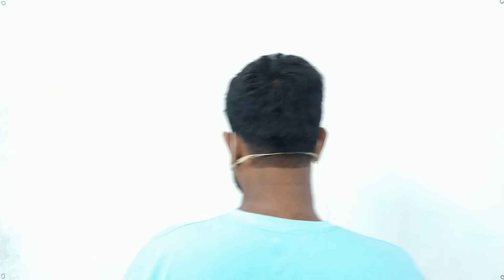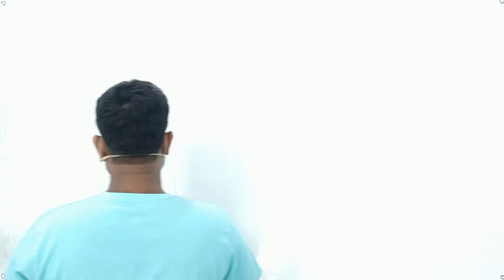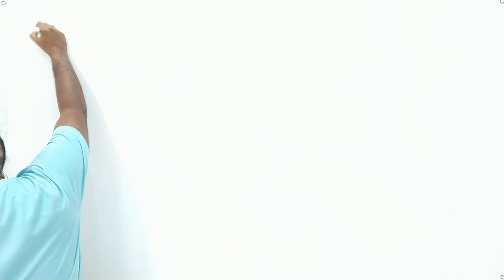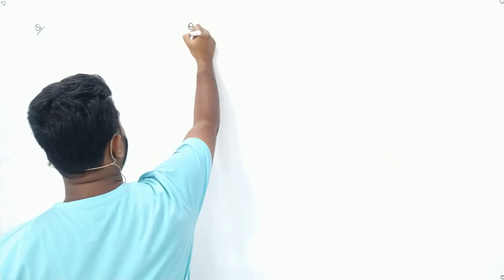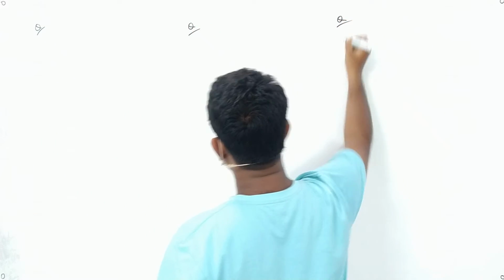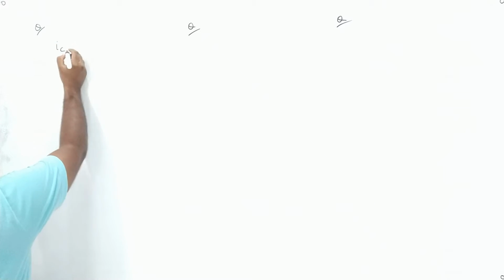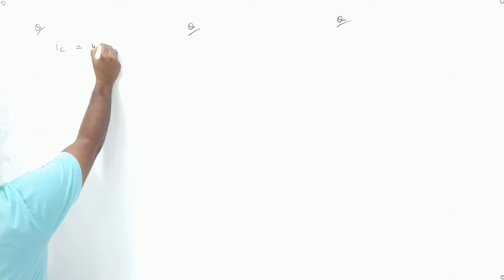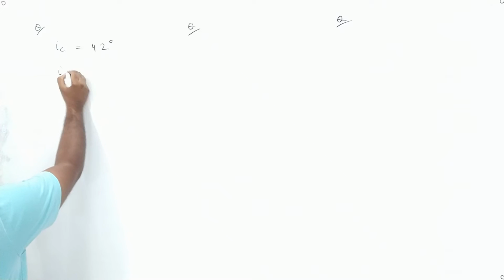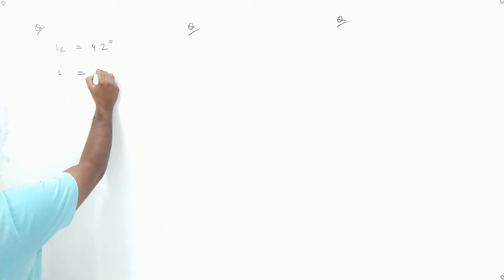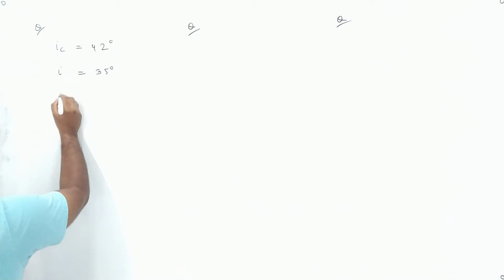Now we will give you an exercise. I am giving you 3 questions. In first case, the critical angle is told as 42 degree and the angle of incidence in the denser medium is 35 degree.